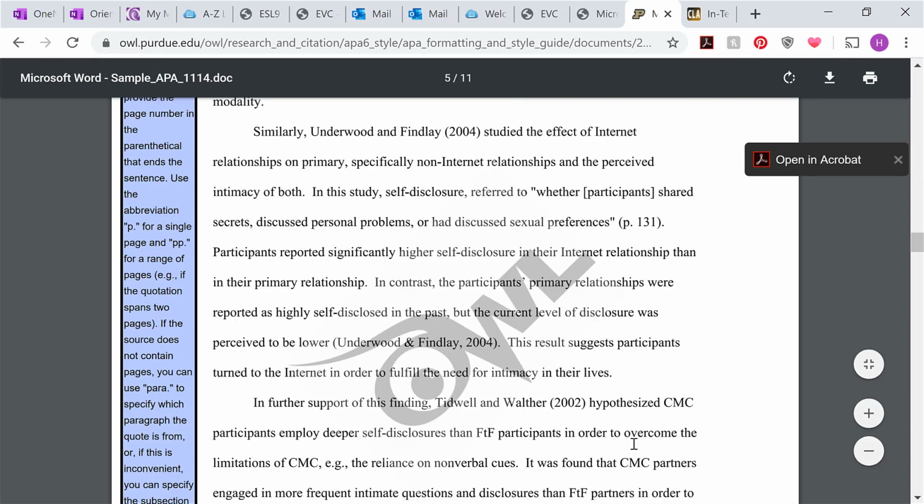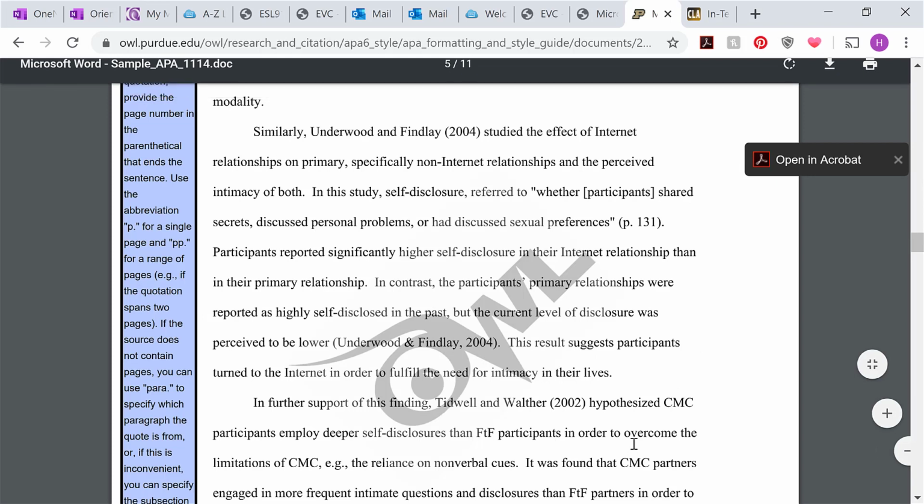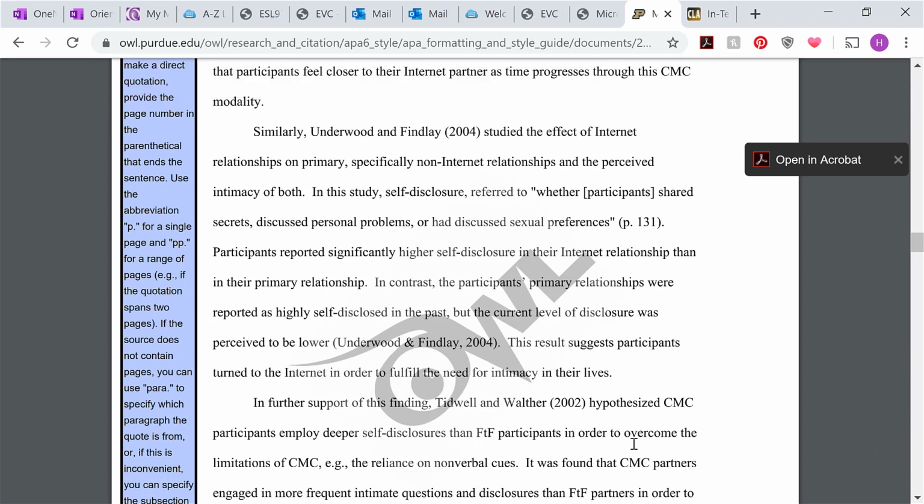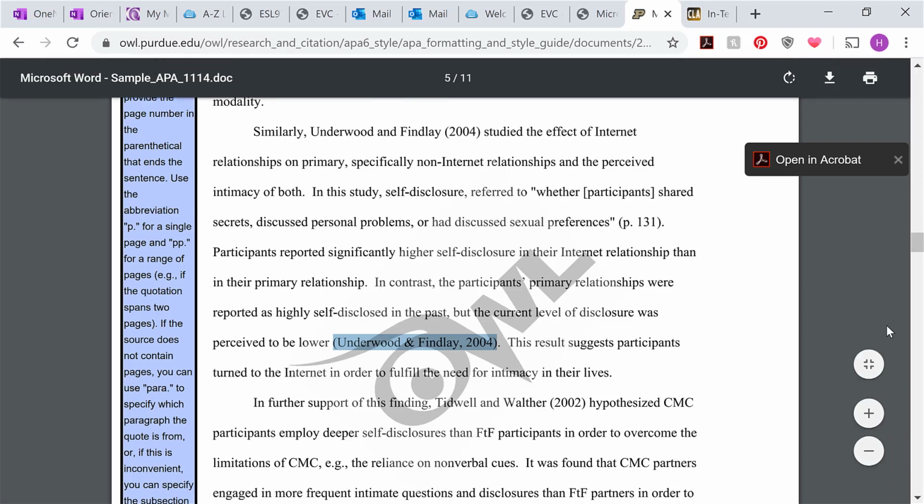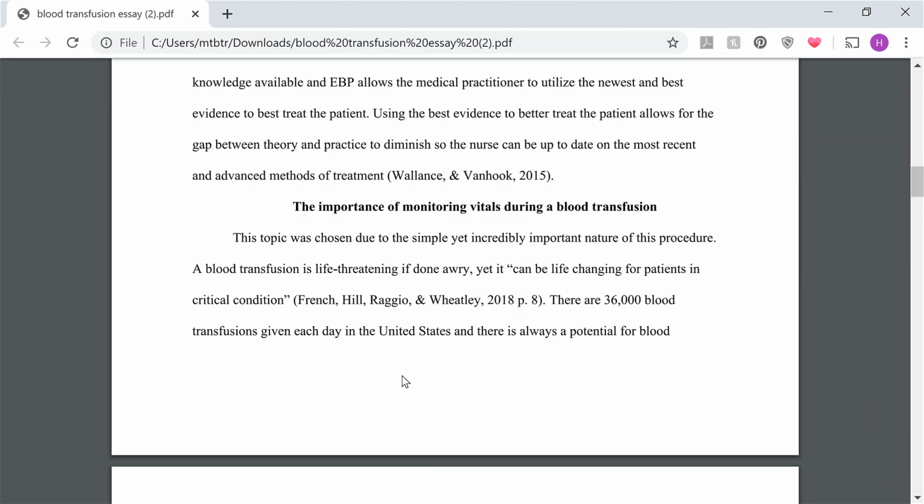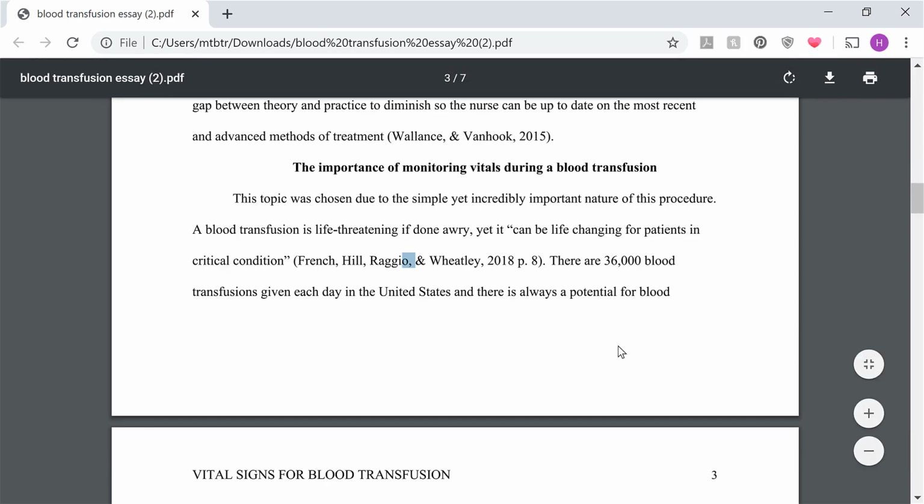I did pull up a sample student essay from Purdue OWL's website, and I'll link this for you in the email that I send you. But I just want to show you the example here. You can see they don't have a comma in between the name and the ampersand. So you just want to take that out. And going through again, you have an extra comma here. These ones are fine, but you do need to take this one out before the ampersand.